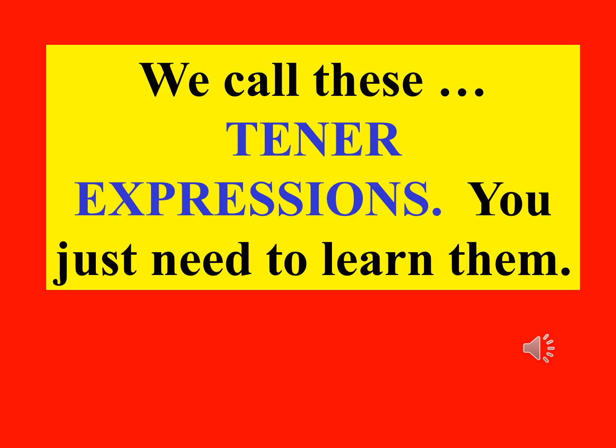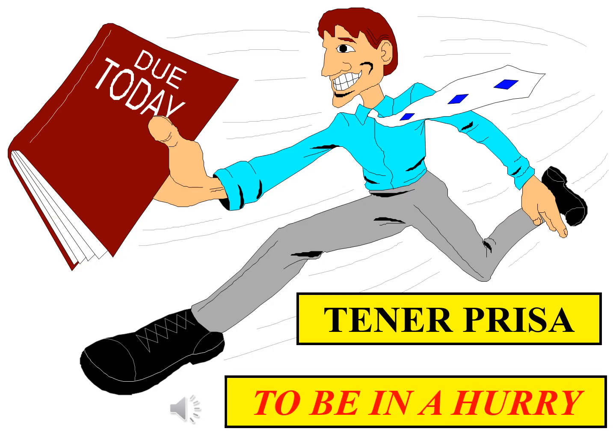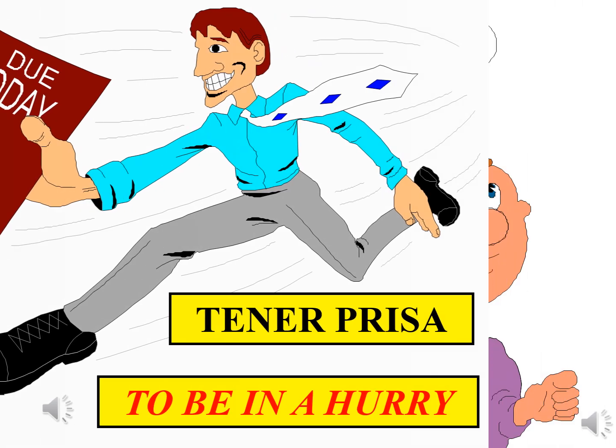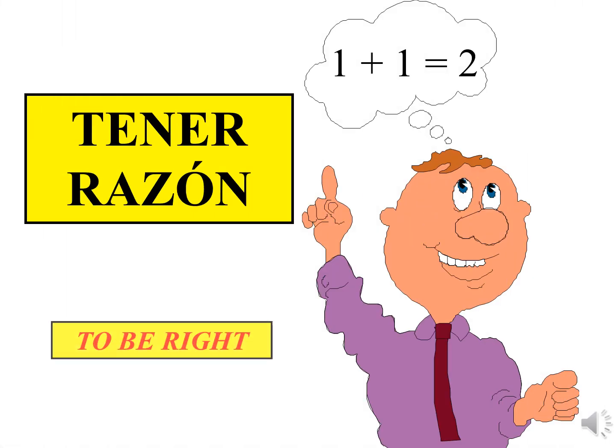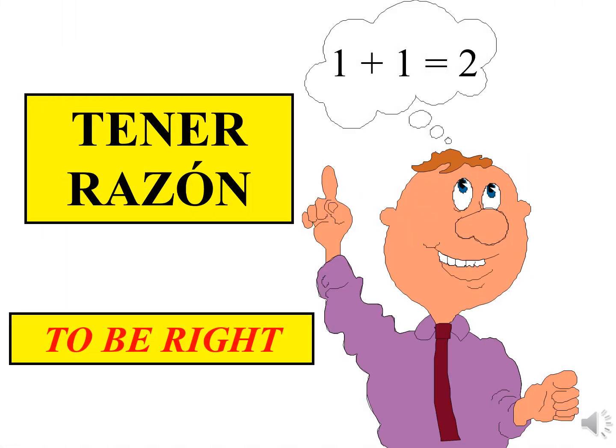These circumstances where tener is not to have, but to be, are called tener expressions, and you just need to learn them. Our first example, tener prisa. Tener razón.